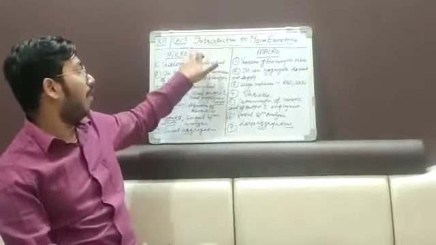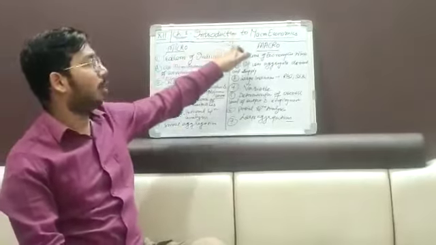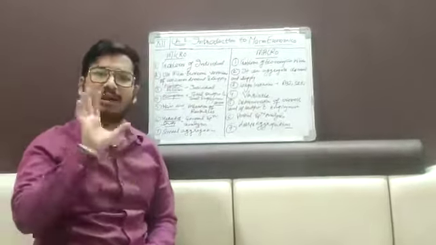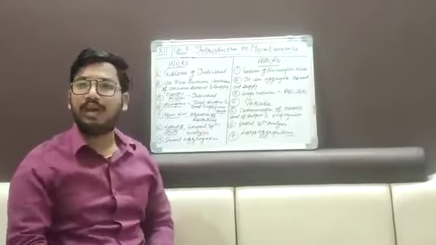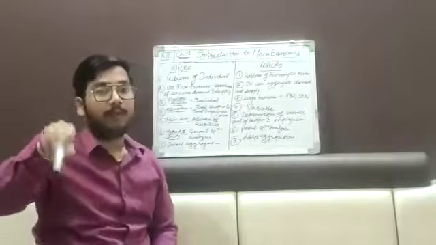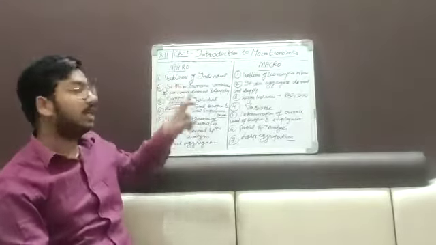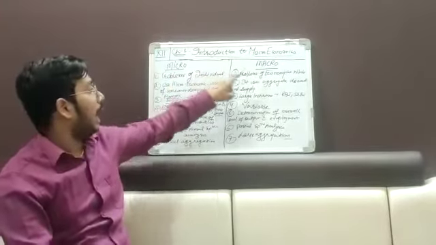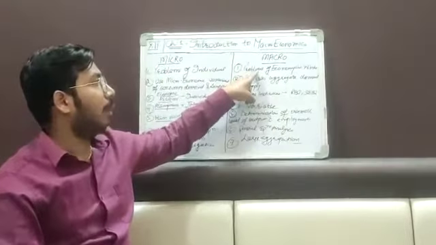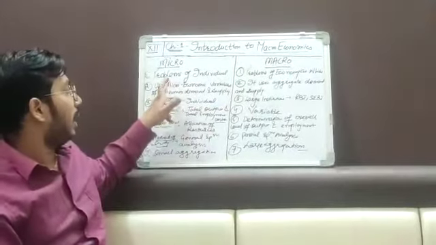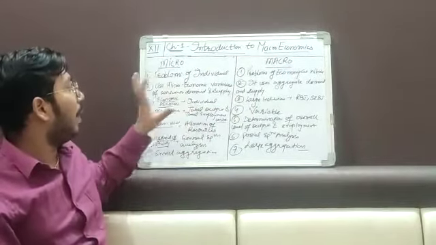So now we will have a look at the difference between microeconomics and macroeconomics. Firstly we are clear that microeconomics deals with the problem of the individual and macroeconomics deals with the problem of the economy as a whole. So the first difference is the same: micro deals with the problems of the individual, and macro deals with the problem of the economy as a whole. Is it clear to everyone?